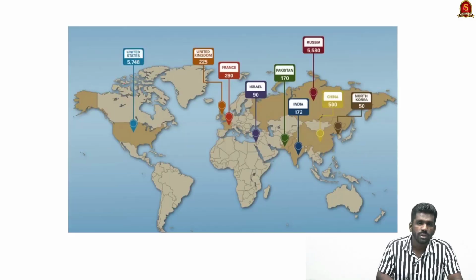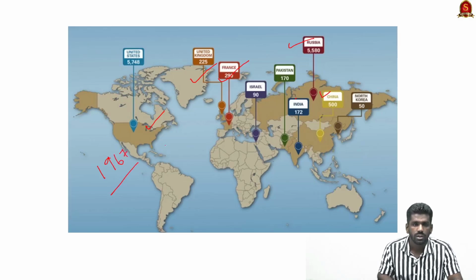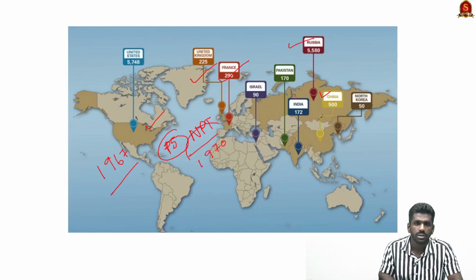Now look at this map. These are the countries which currently have nuclear weapons. So US, United Kingdom, France, Russia, China. These are the P5 countries which produced nuclear weapons before 1967. These P5 countries created the Nuclear Non-Proliferation Treaty in 1970, and according to this treaty, no country should develop nuclear weapons except these 5 countries.